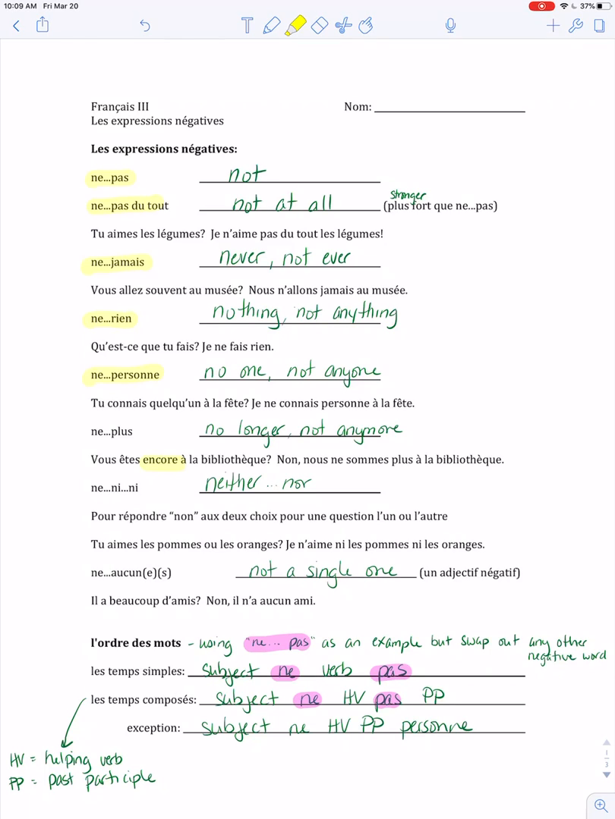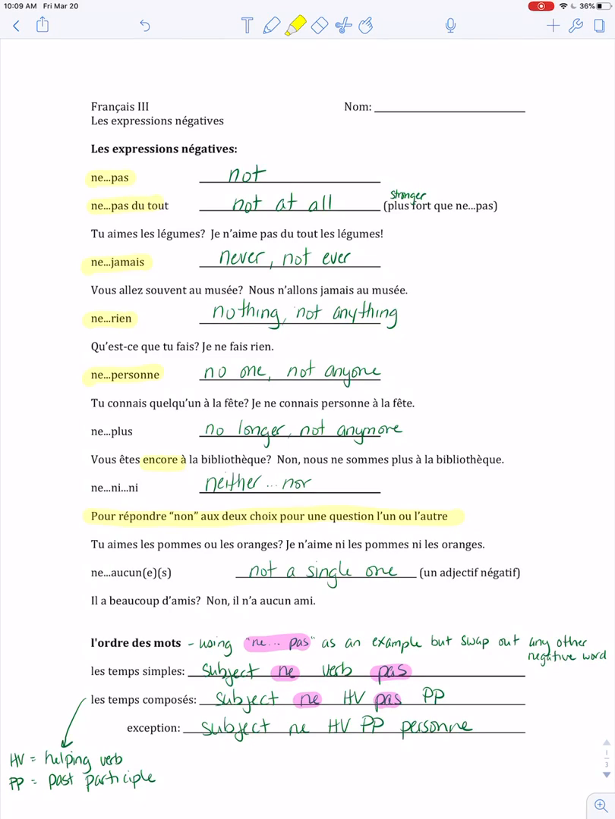Ne ni ni, this is a new one. It's kind of an interesting one. It's for neither nor. It's when you want to respond no to both choices of an either or question. Like, tu aimes les pommes ou les oranges? Do you like apples or oranges? Je n'aime ni les pommes ni les oranges. I like neither apples nor oranges.